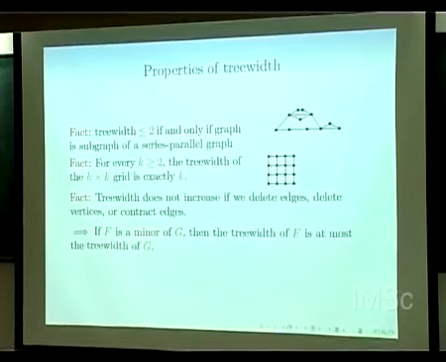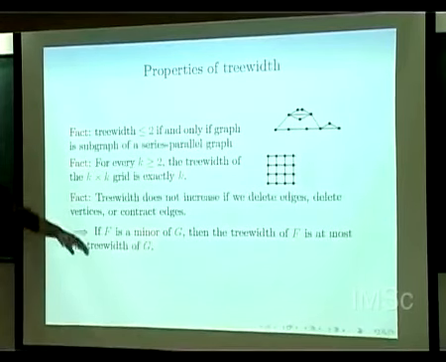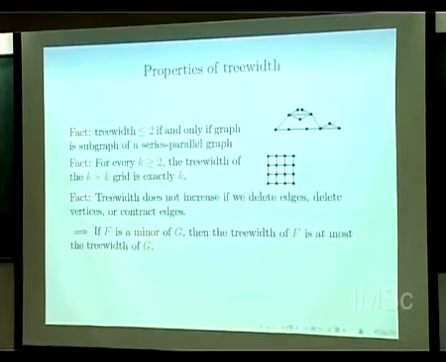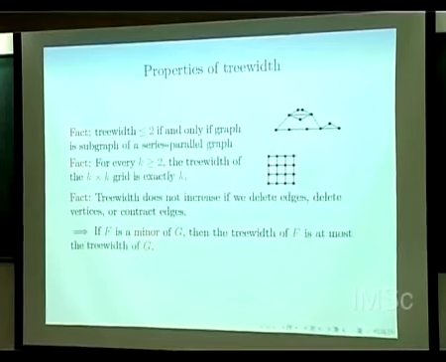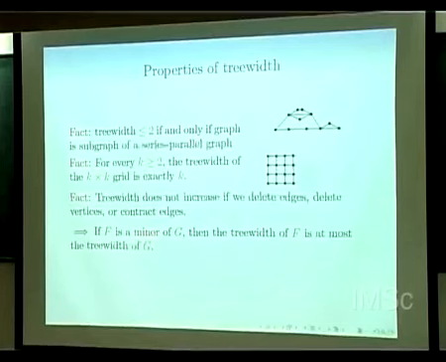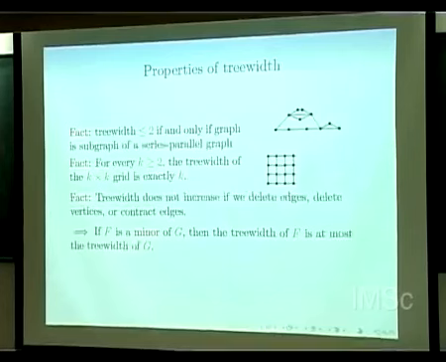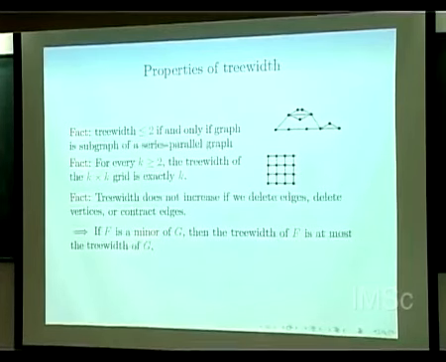And there are some other properties. It's a very nice property of these objects that if you can construct a graph with 5 labels or 10 labels, then you can construct any subgraph of it with that many labels. You can also construct a graph obtained by contracting some edge. What is contraction? You take an edge, you contract it, and you delete self loops and parallel edges. You can construct even this graph using the same number of labels. So this labeling operation is quite robust in that sense.